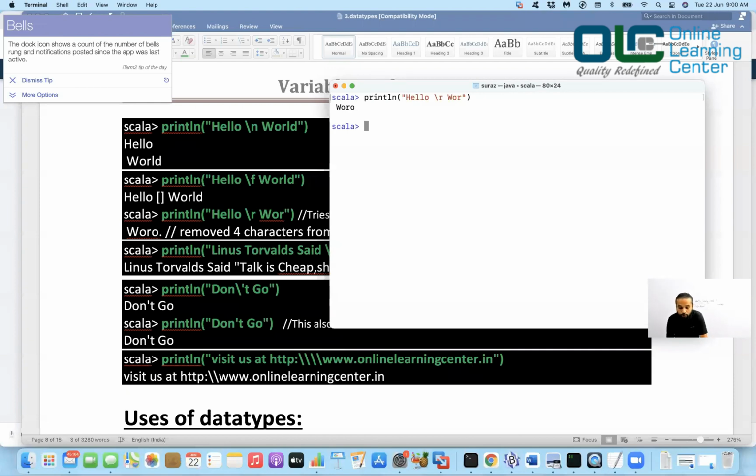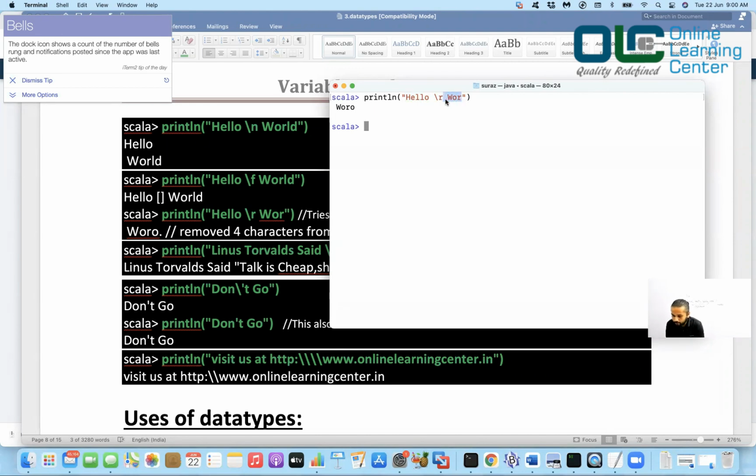Why we got this output is because here it printed hello, space, then it said carriage return, right? And then it said you start printing this on top of it. So think about this: you already printed this on a paper, and then you again inserted the same paper into a printer and said I want to print this.